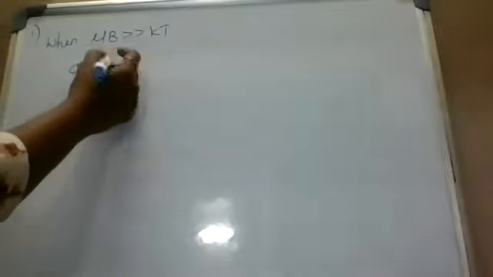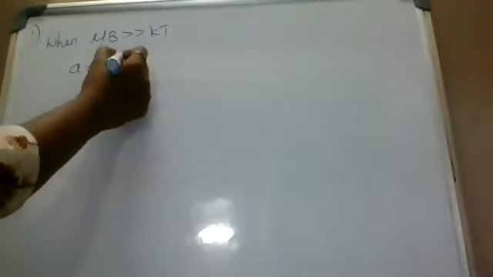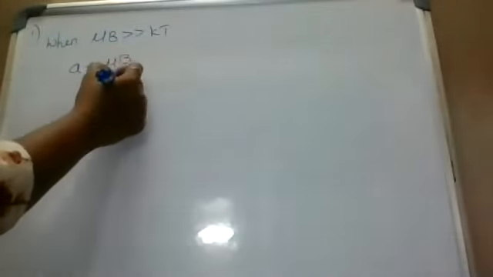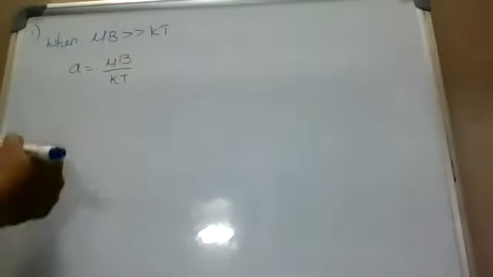Next, case 1. This is when mu b is greater than k into t. In case 1, mu b greater than k into t, a equal to mu b by k into t.